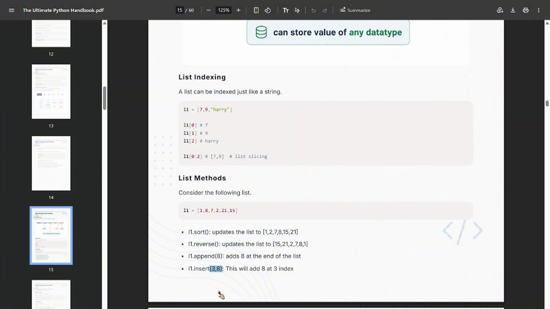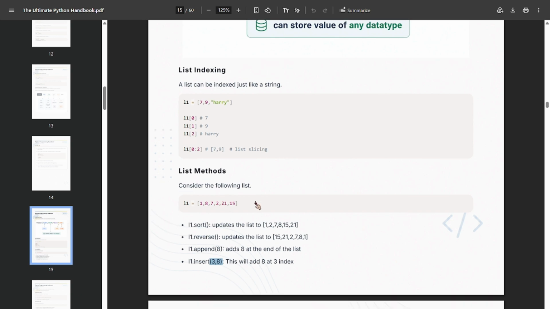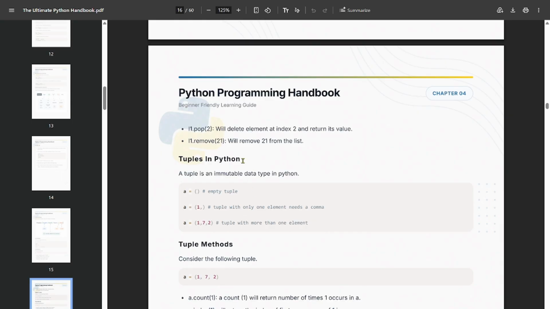Insert will add 8 at index 3. So basically this is the index and this is the value. So 8 will be at index 3. Okay, so that's how indexing works.